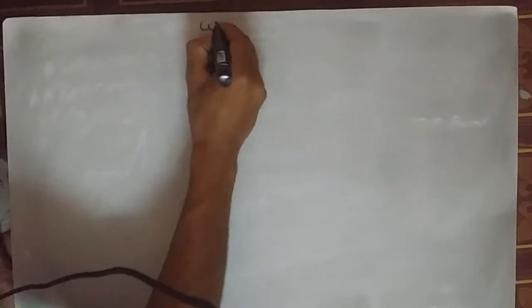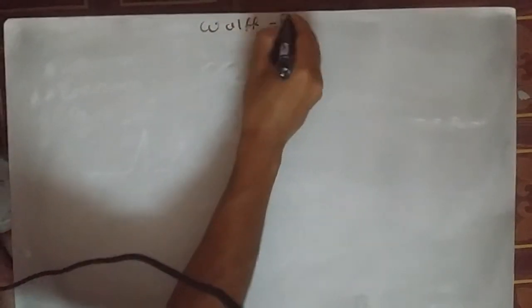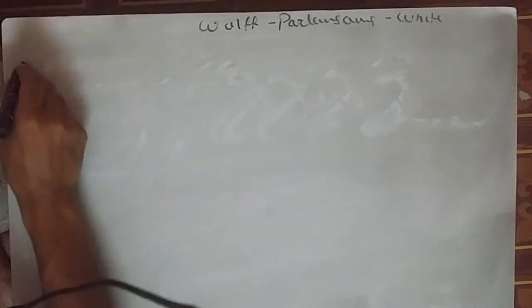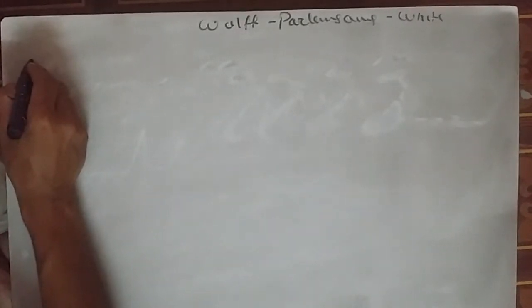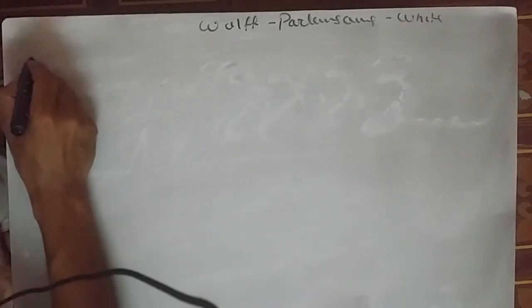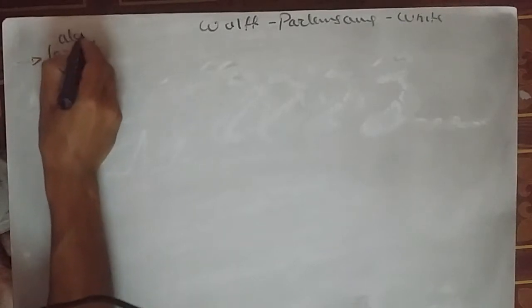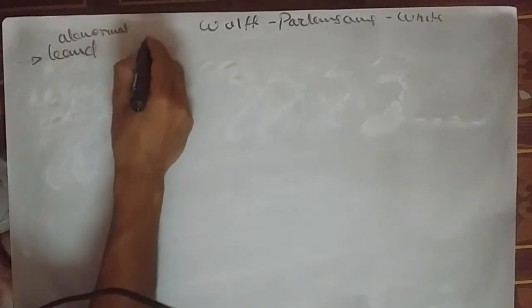Look, first of all, Wolff-Parkinson-White syndrome. Okay, so what is the definition? Usually this is caused due to an abnormal band of atrial tissue. You should remember that this band is not normally present.